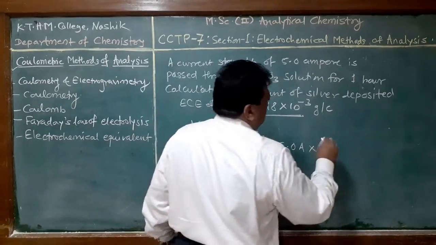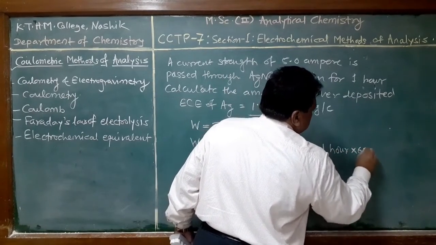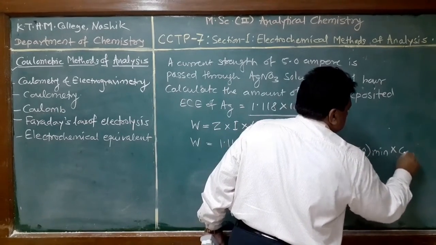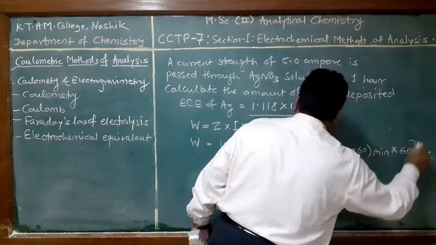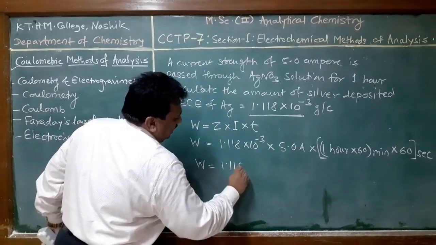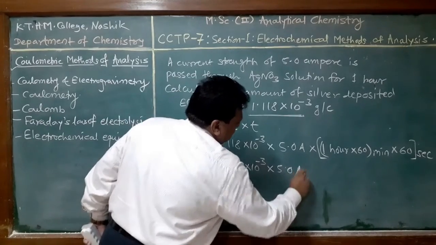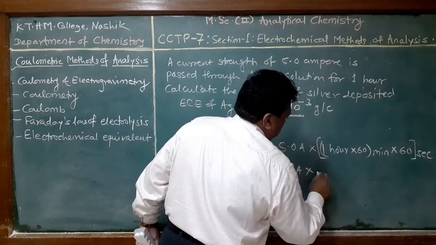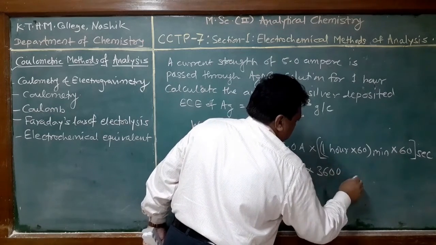Here time is given as 1 hour, into 60 for minutes, then into 60 for seconds. Therefore W = 1.118 into 10 raised to minus 3 into 5 ampere into 1 into 60 into 60, meaning 3600 seconds.